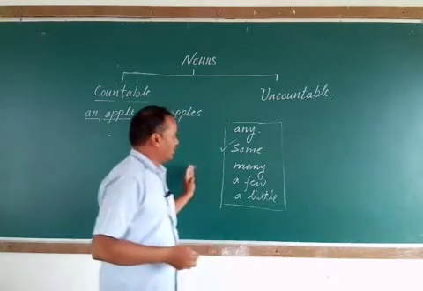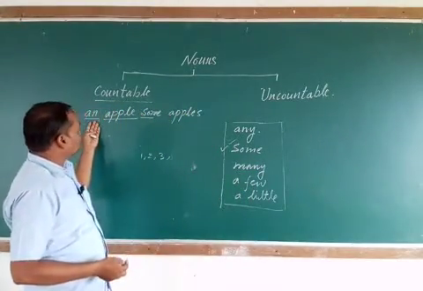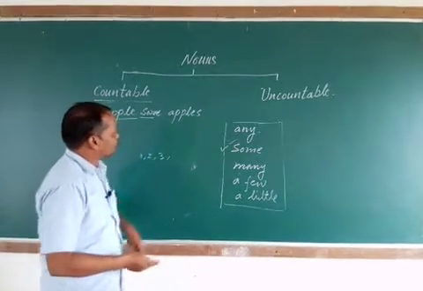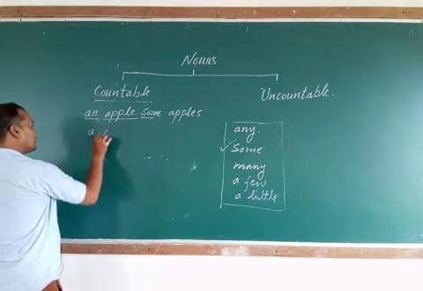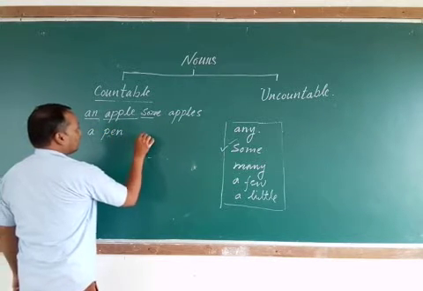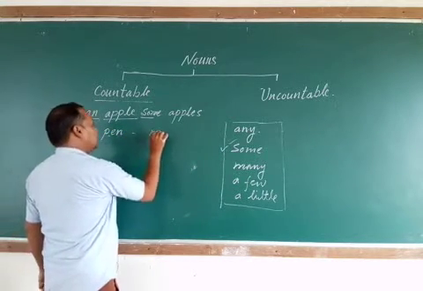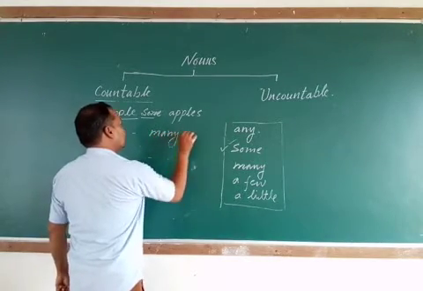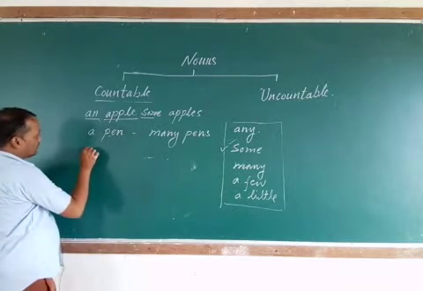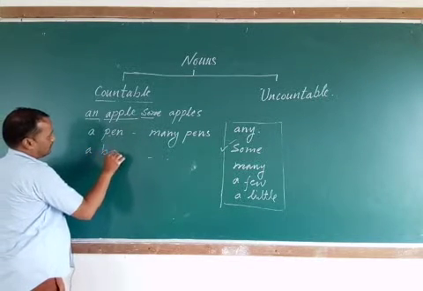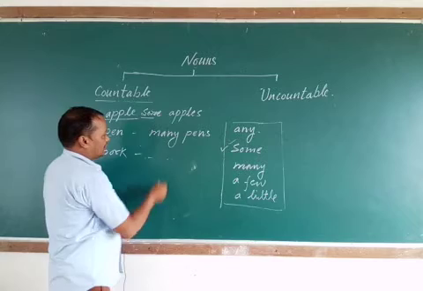So here an apple and some apples. You can say a pen and many pens. You can say a book and a few books.